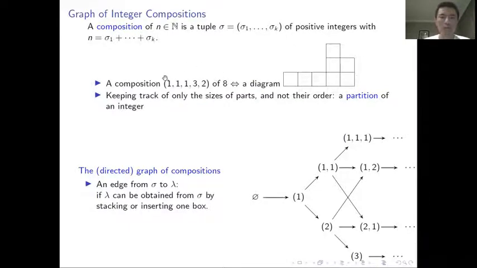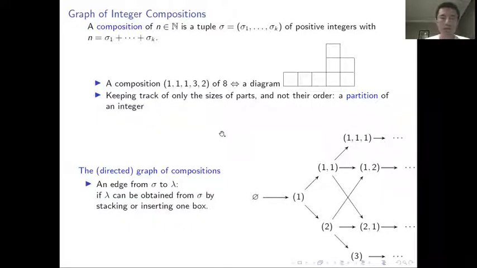A composition could also be represented by a diagram of piles of boxes. The difference between composition and partition is that for a composition, we care about the order of these positive integers. So this diagram is also an ordered version of the Young diagram. If you discard the order, then you're back to the notion of the partition.